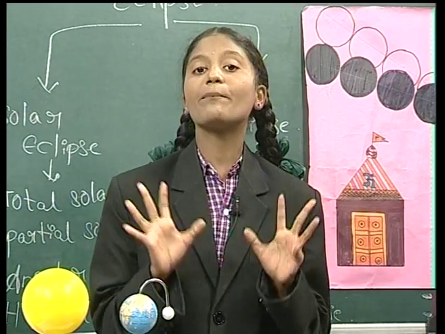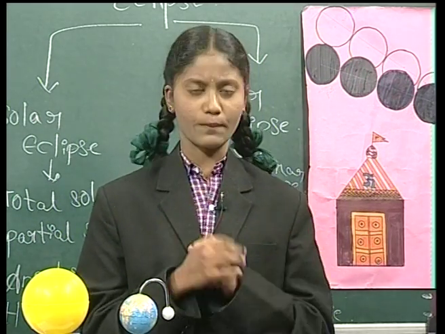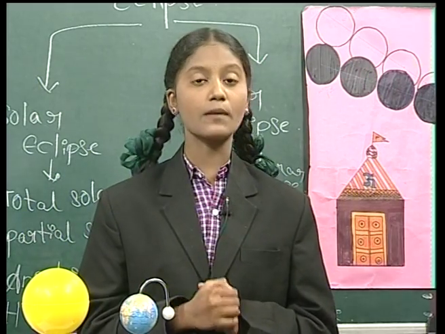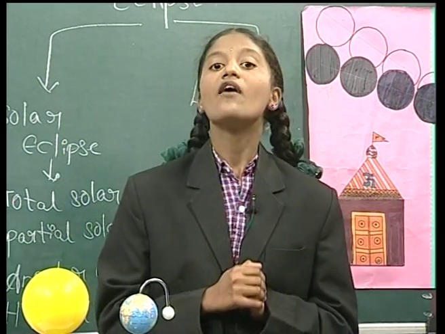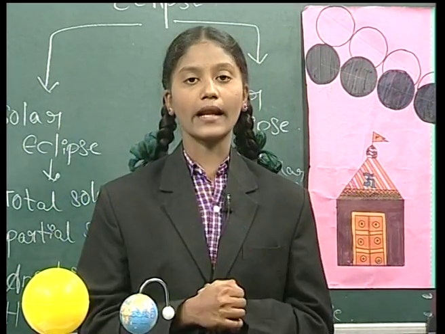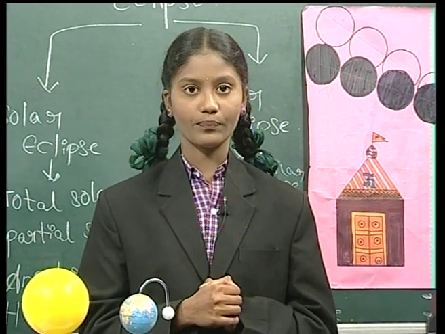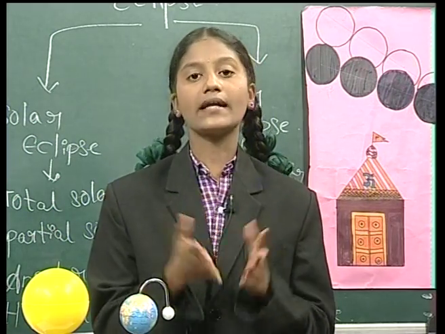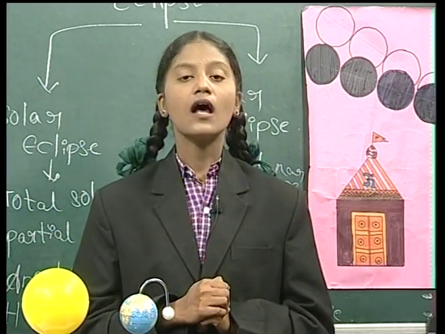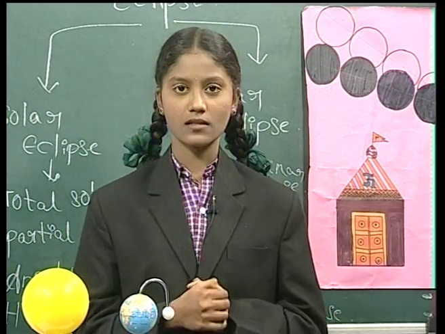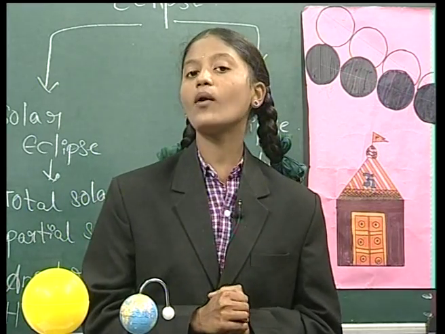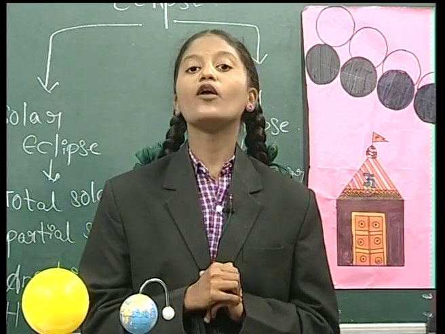Friends, these are the precautions for the total solar eclipse. When observing the total solar eclipse, we have to use special viewers and welding glasses. Also, when we see the total solar eclipse, ultraviolet rays and infrared rays are present. These are the harmful rays of the sun. They would not protect our eyes, they would harm our eyes and cause harmful conditions like blindness within a few minutes. So friends, now let us discuss the lunar eclipse.